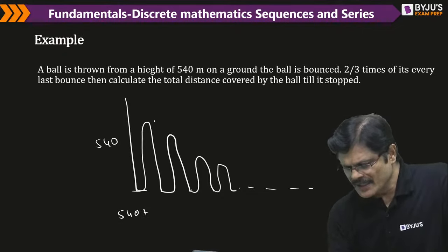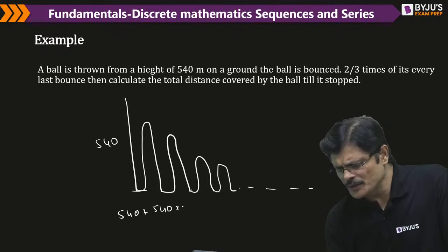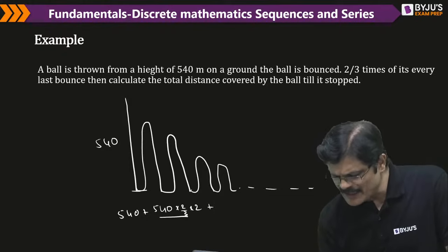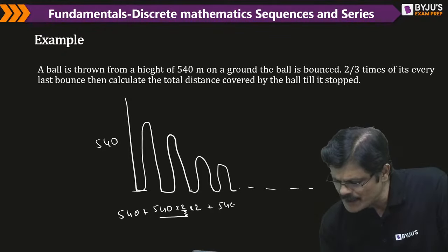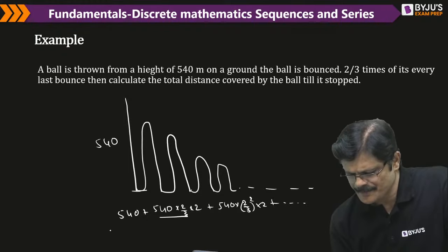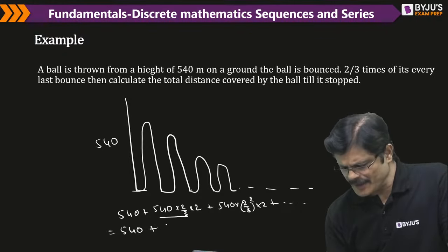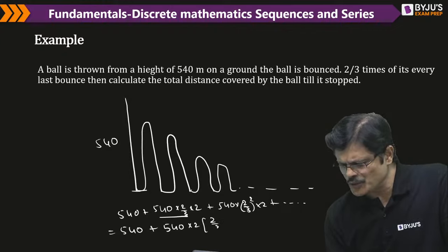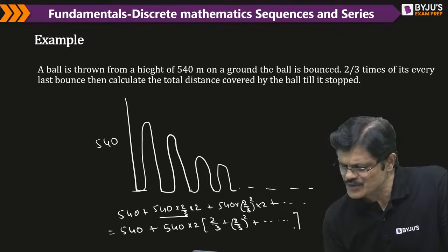Here 540 into 2 by 3, two times, goes up and down. And this particular height 540 into 2 by 3, 2 by 3 times of that, that is 540 into 2 by 3 whole square. That also 2 times, and it continues. So here you can keep 540, and take the 2 common, so that you get 2 by 3 plus 2 by 3 whole square, and so on.